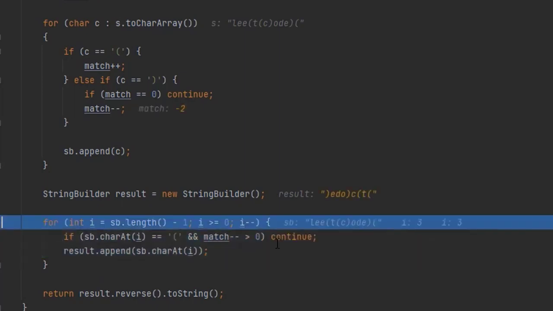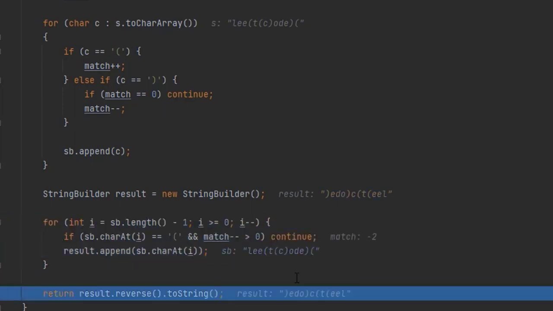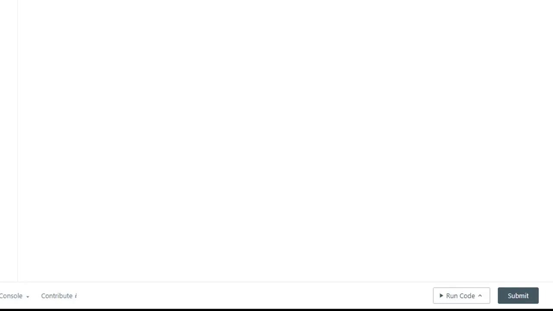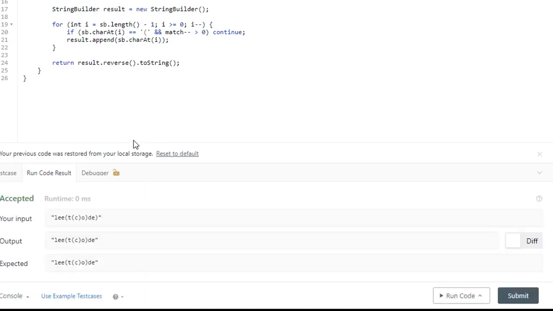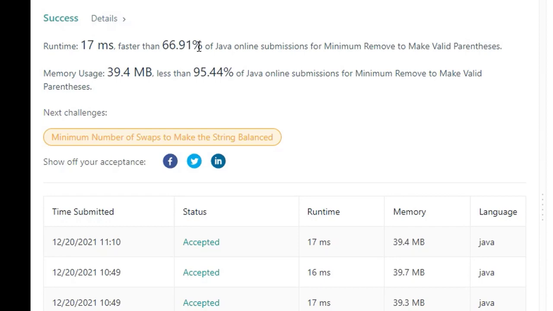All right, so we're almost done here. We've got just going through and appending all this stuff. There we go. And so the result is LEE, open paren T, open paren C, closed paren ODE. And so you'll see here we've got matching open and closed parens, and that's pretty much it. So let's run this through LeetCode. See what we get. It's successful. We'll submit it. That's better than 66% and uses less memory than 95%.